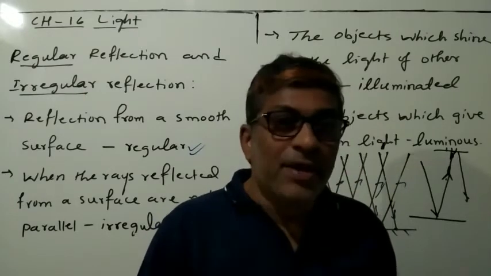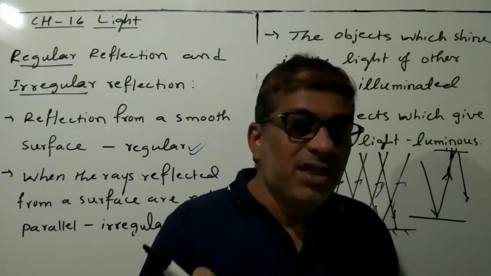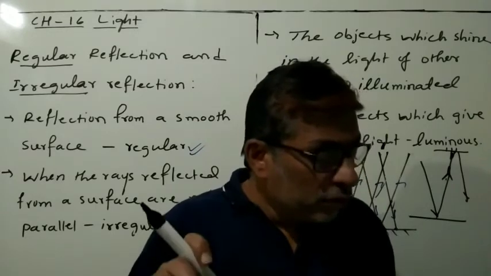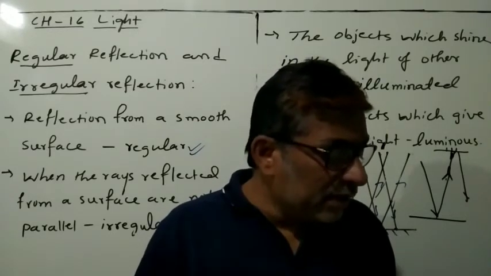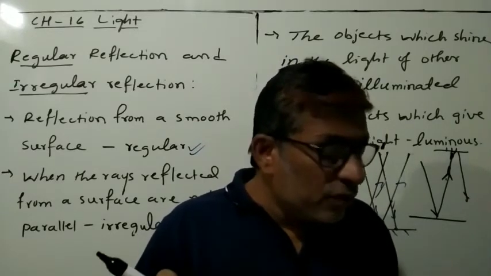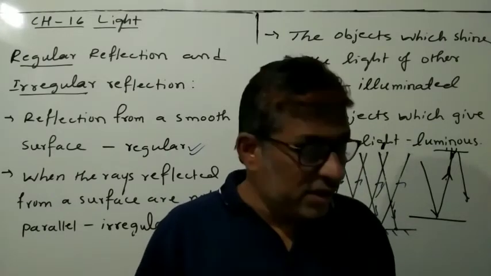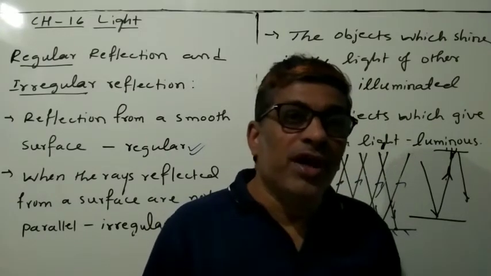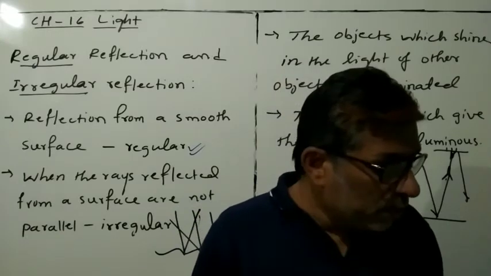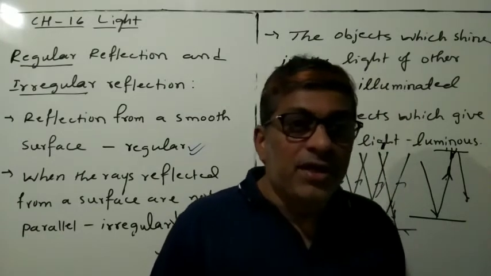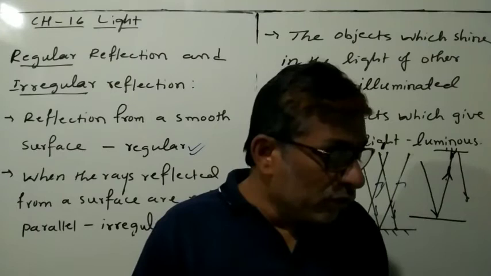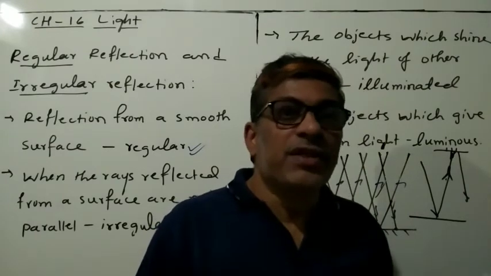By using the same principle, two plane mirrors at right angles, we can make one more device, a kaleidoscope, which can be constructed to make beautiful patterns. This we will discuss in the next video.